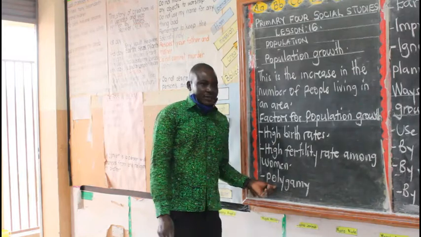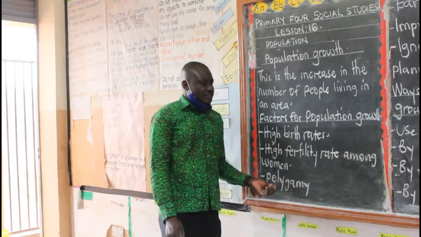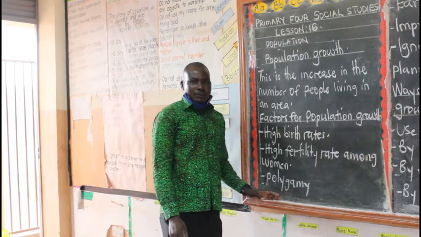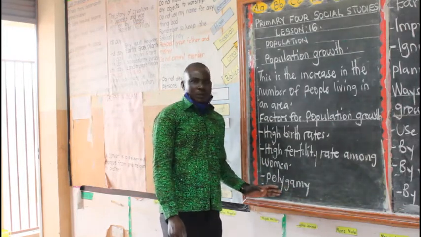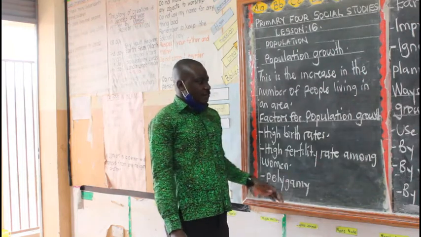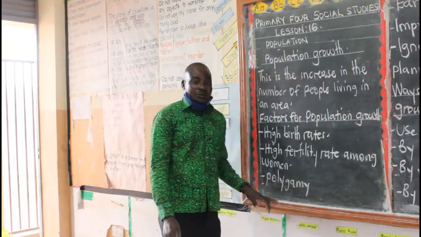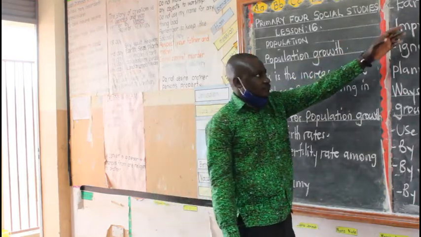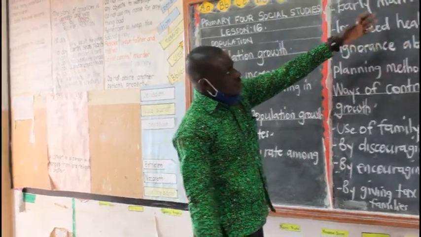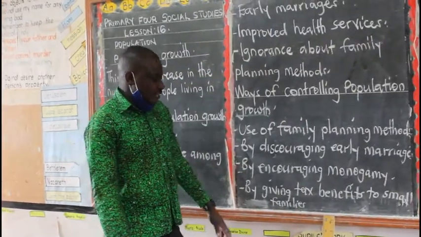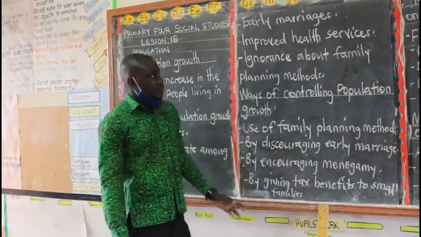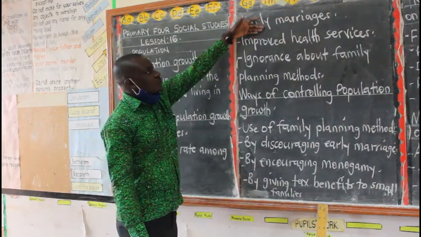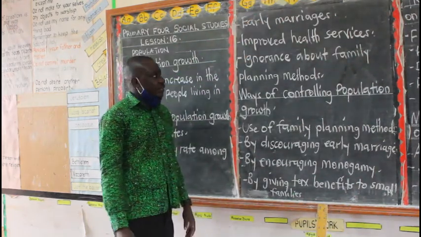Then you have polygamy. We have some families where you find one man having many wives, could be 2, could be 3 or 4. For example, look at the Muslims. They are allowed to practice polygamy. Then you have early marriages. You have seen some children who are below 18 years, 15, 16, 17, producing. When you produce, you increase the number of people in that area.